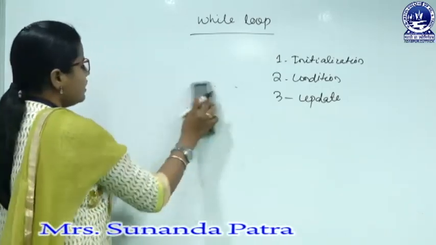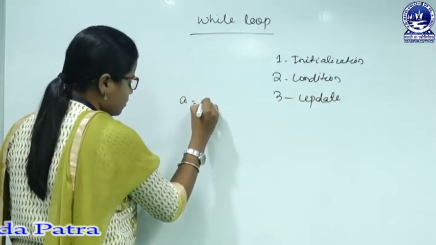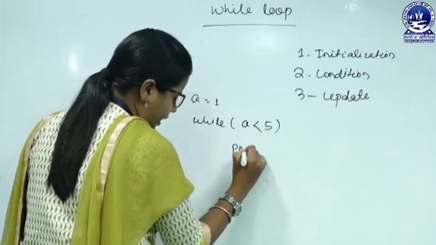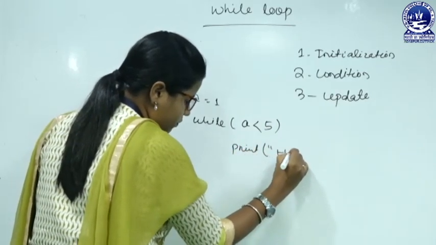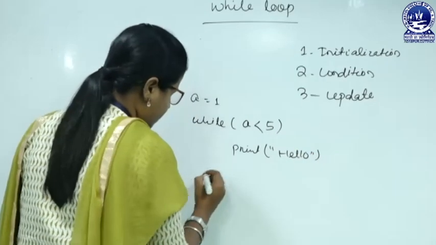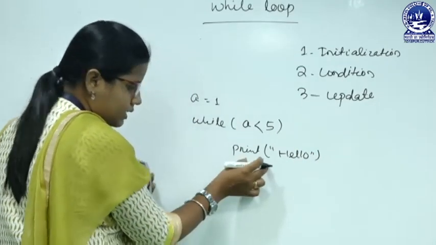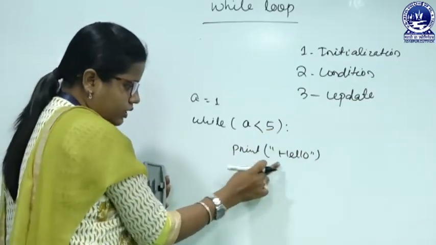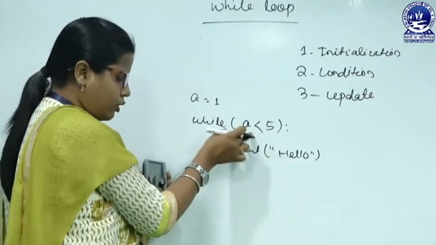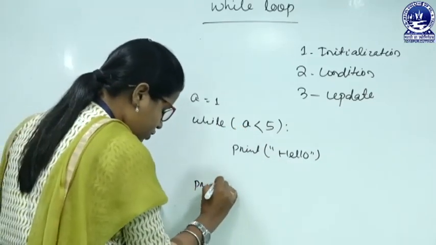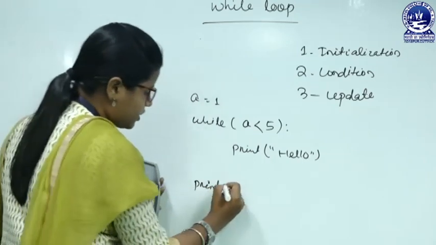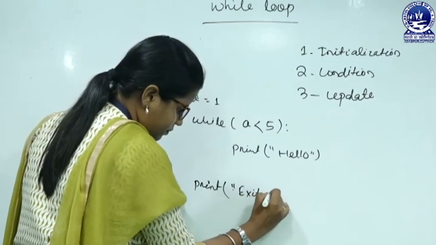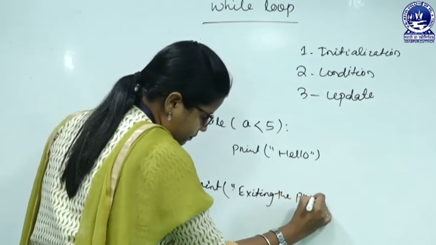So, take an example. Suppose I am writing here a equals to 1, while a is less than 5, suppose I am writing print hello. Okay. So, after this here we are following the indentation by putting a colon here. So, this print hello belongs to the while loop. Next I have to change the indentation. Suppose I am writing here exiting the program.